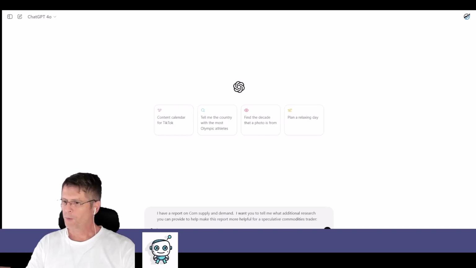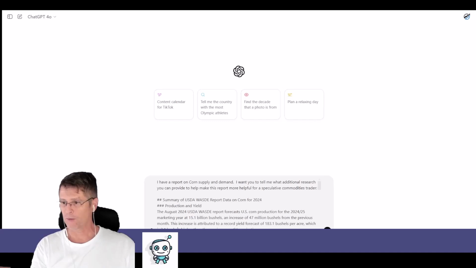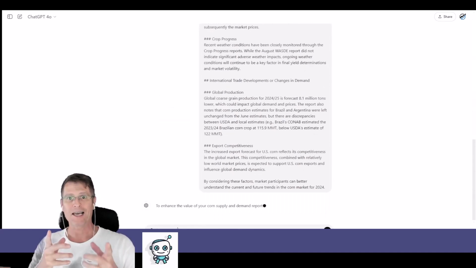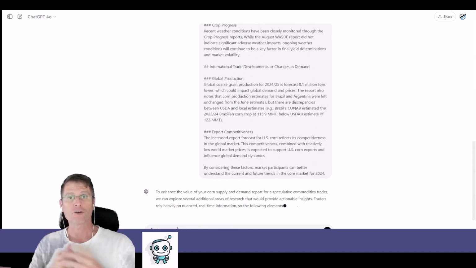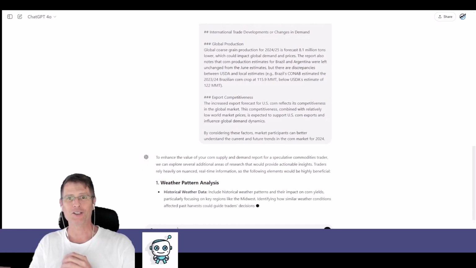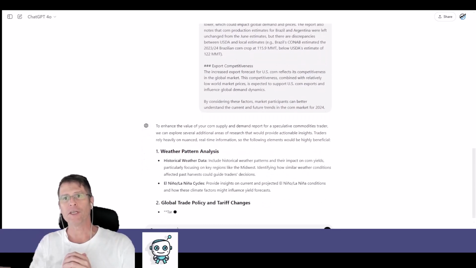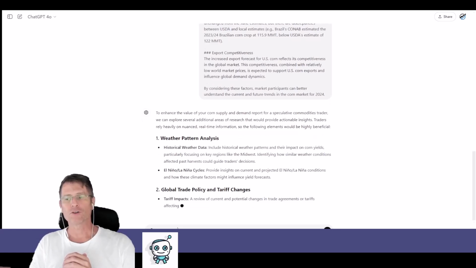So it's a pretty simple prompt I'm using, that I'm telling it that I have a report on corn supply and demand, and I want it to tell me what additional research it can provide to help make this report more helpful to a speculative commodities trader. And this is important because these are the people who I want to sign up through this exchange and start trading on the exchange. So I make a small bit of the fee from their trading.